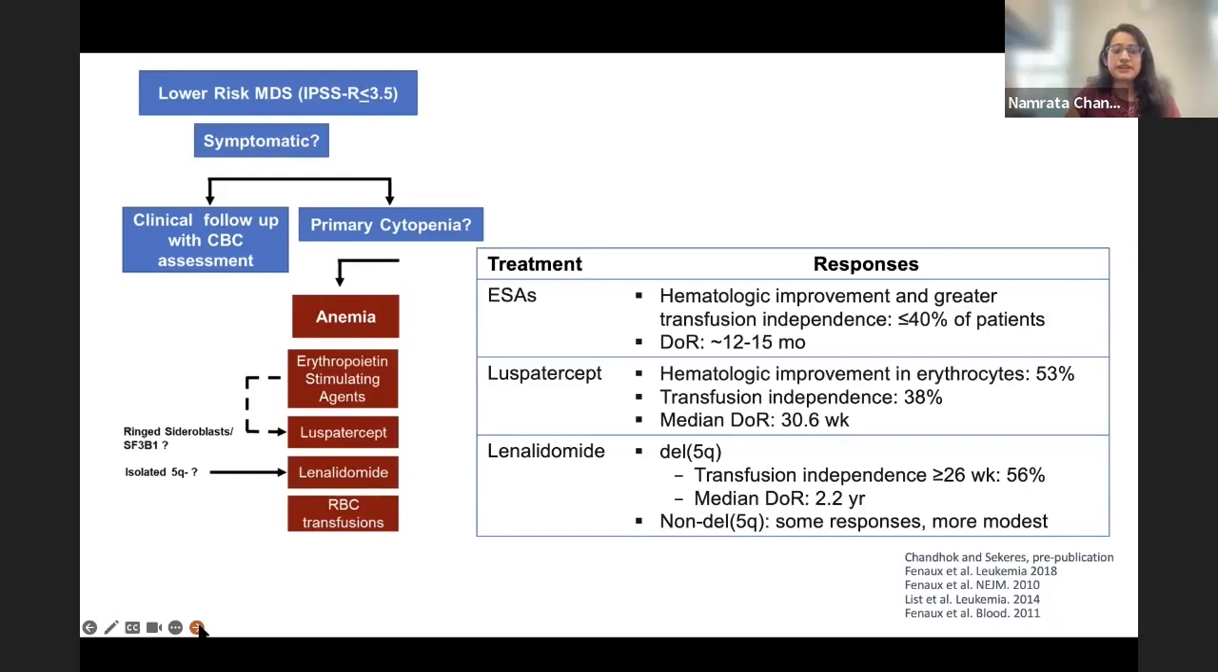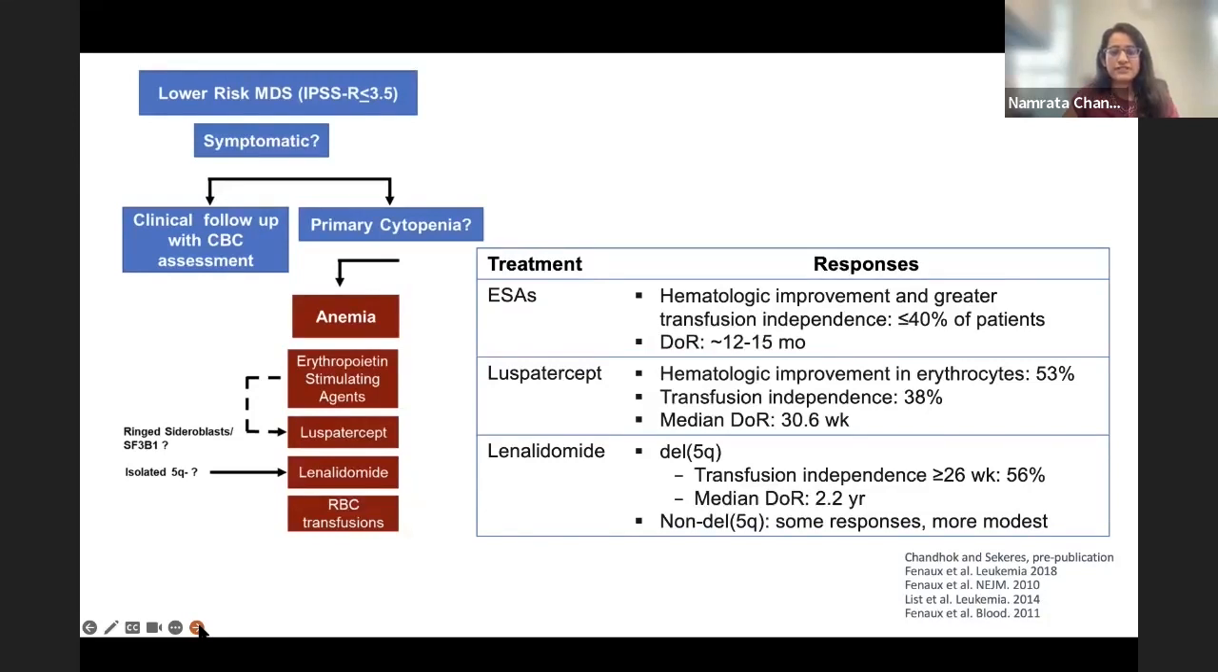In patients with isolated 5q, the data actually first evolved from an unselected MDS population. And in that initial study, they noticed that patients with an isolated deletion of the long arm of chromosome 5 had particular benefit, where more than half of the patients had transfusion independence, and transfusion independence for a significant amount of time. So 2.2 years was the median duration of response. While you can also have responses in a non-del(5q) population, they're much more modest.